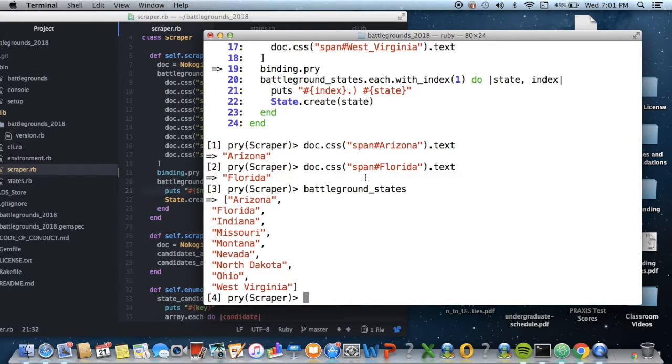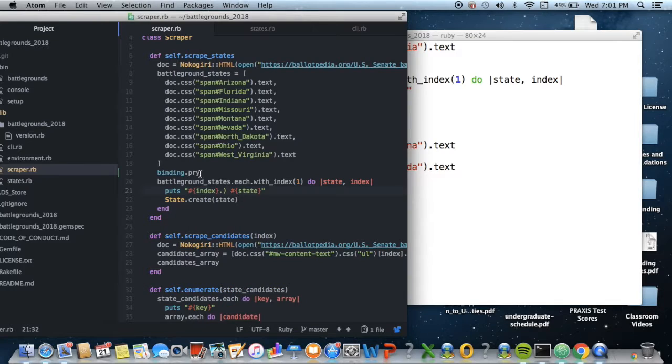So as you can see, actually, let me put binding.pry.